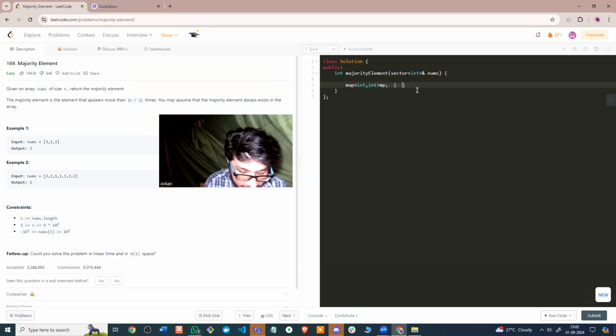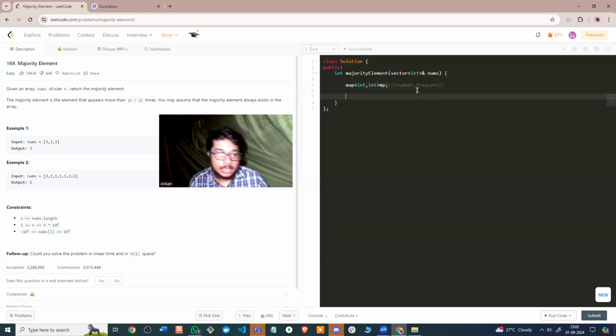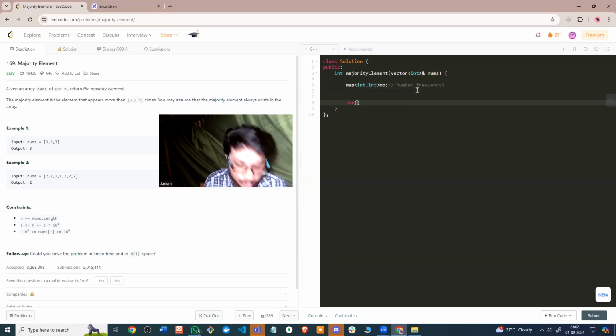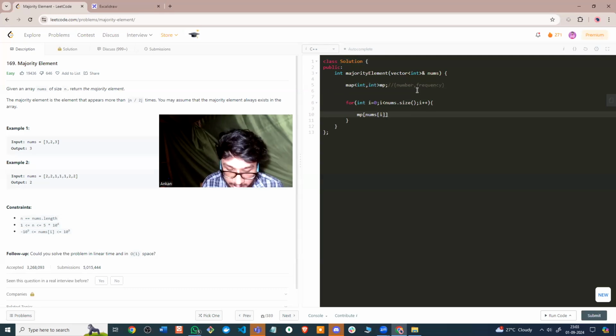What is the key? The key is the number. The value is the frequency. Now what I'm going to do is very simple. I'm going to loop over nums.size, and very simple, I'm just going to do MP of nums of i plus plus.